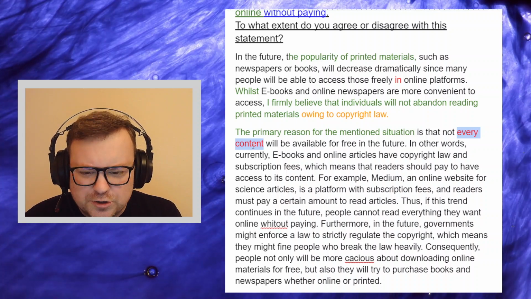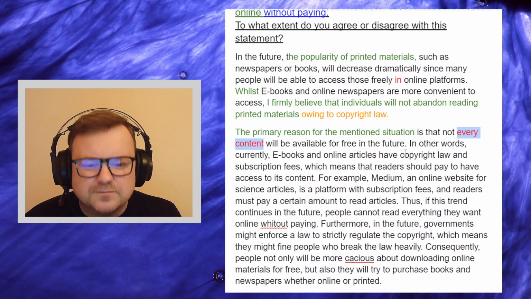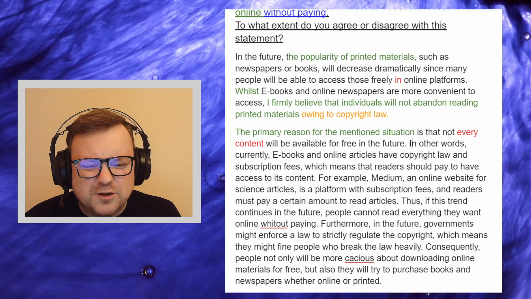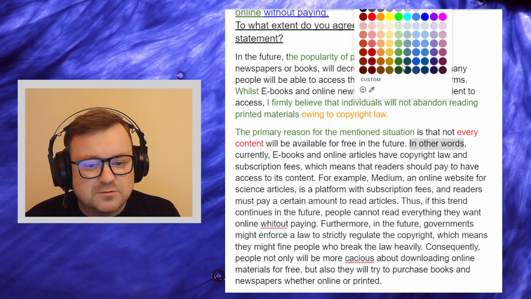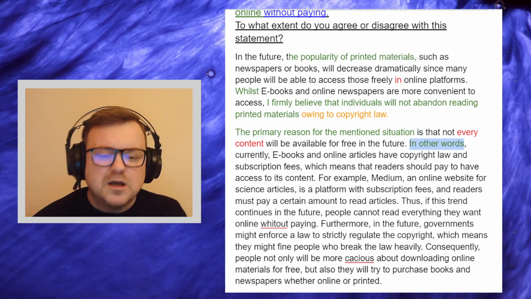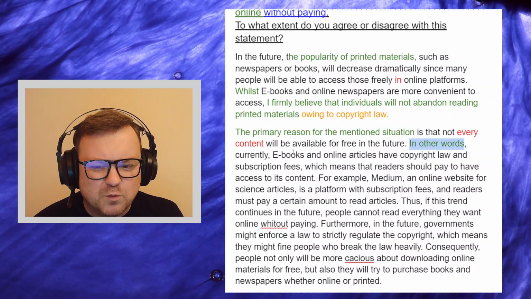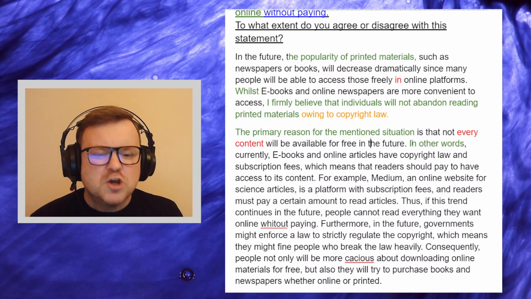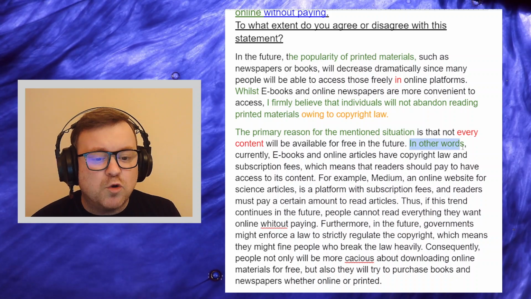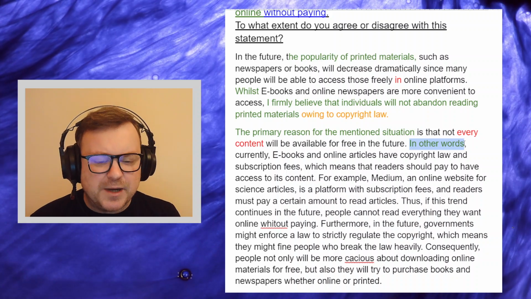Not all content will be available for free in the future. In other words, we don't need this. I mean, "in other words" is good, cohesive language. But do we really need to explain what we mean when we say that not everything will be available for free? So we use "in other words" when we have quite a complicated idea that needs to be explained better.